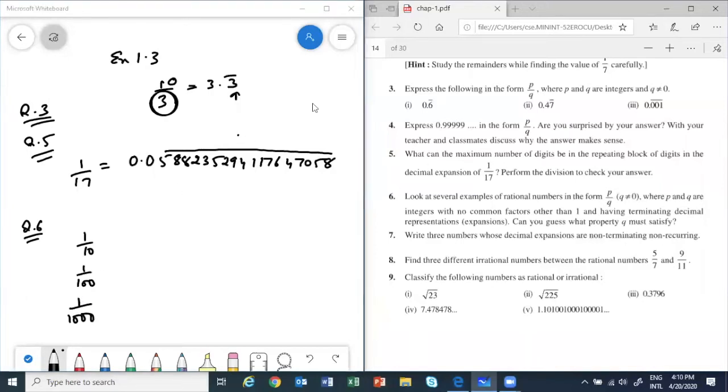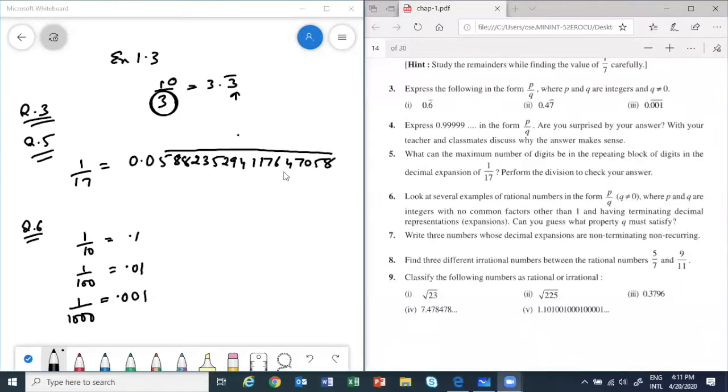I want you all to respond a little bit in the class. We know all of these are terminating because this will be 0.1, this will be 0.01, this will be 0.001. Correct? Like that, we can take 2 by 100, 2 by 10. If we have 10, 100, 1000 in the denominator, it will surely terminate.